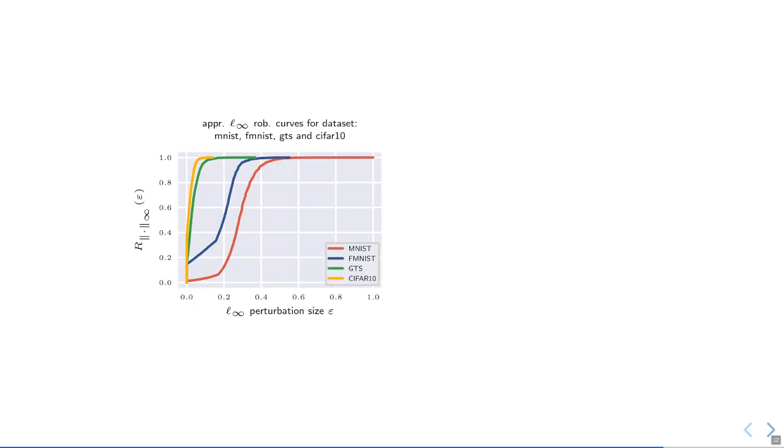Let's compare the 2 extreme cases, CIFAR10 and MNIST. CIFAR10 is the leftmost yellow line. It reaches the top even below an epsilon of 0.2. This means that one can change the prediction for every last point with a perturbation smaller than 0.2 in the infinity norm. In contrast, for MNIST, the rightmost red line, at an epsilon of 0.2, one can only successfully attack around 10% of all points. So here we can already see one of our main points. Being 0.2 robust in the infinity norm can mean wildly different things in different cases.